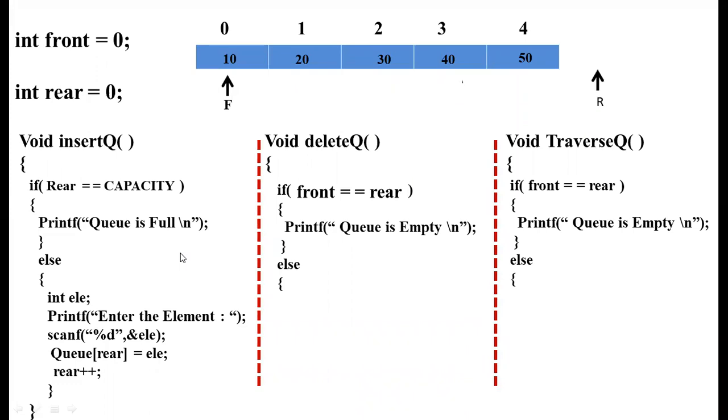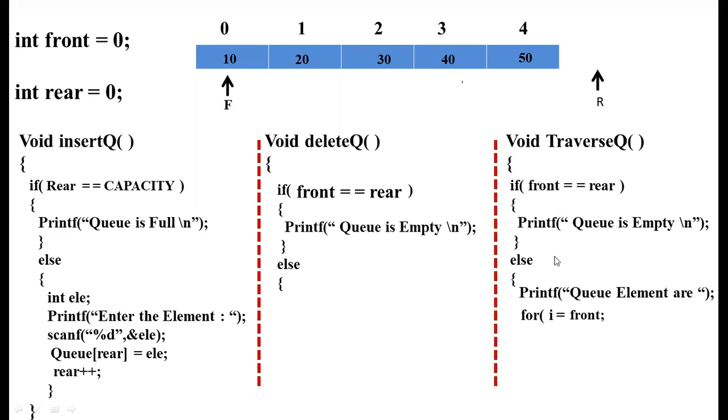Now we have no option to insert an element into the queue. So what operations can we perform at this stage? Either we can perform the display operation, or else we can go for the delete operation. First let us see the display operation, that is the traverse logic. It's very simple. If you want to display the elements of the queue, first you need to check whether the front value is equal to the rear value. If front is equal to rear is equal to 0, then we print the message saying that the queue is empty.